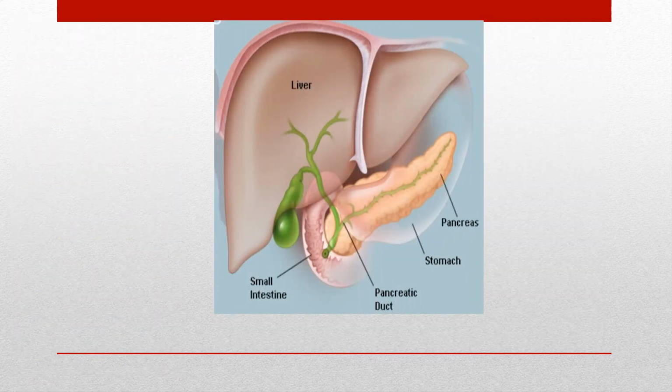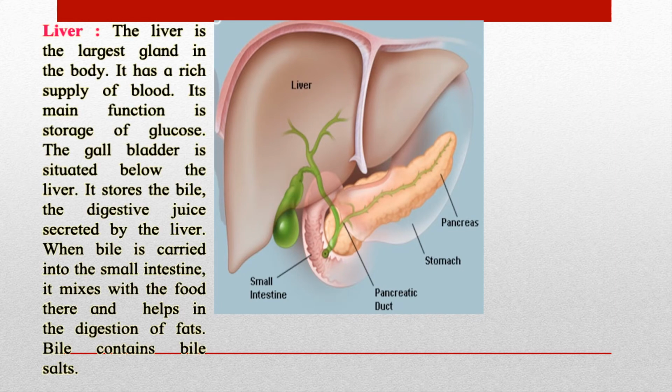Now we move on to the very interesting part, the digestive glands. These digestive glands are attached to the alimentary canal. We have learned about one of them, the salivary gland. Now we will learn about the liver. The liver is the largest gland in the body. Okay, now we are not talking about the organ, we are talking about the glands.